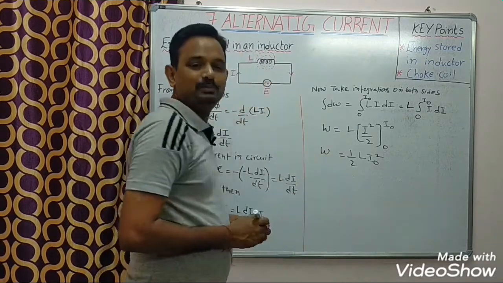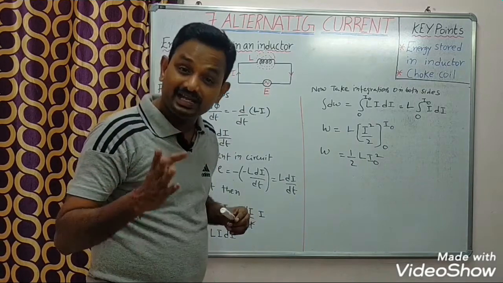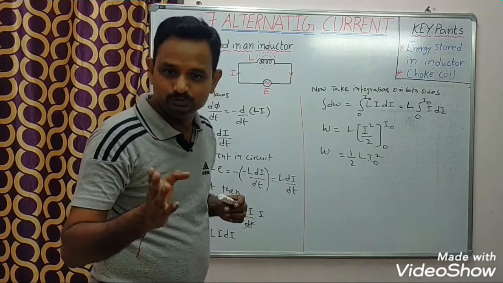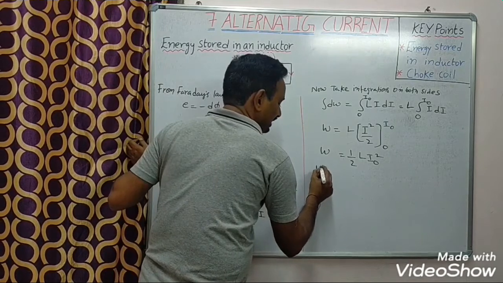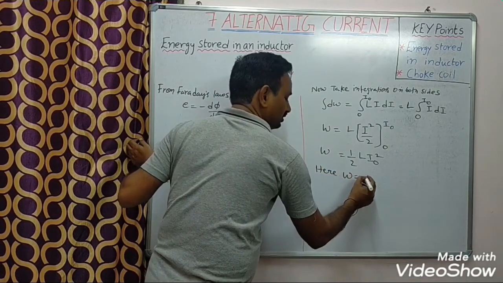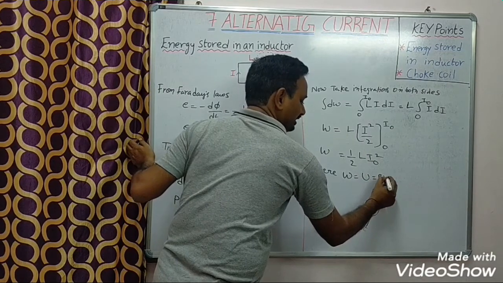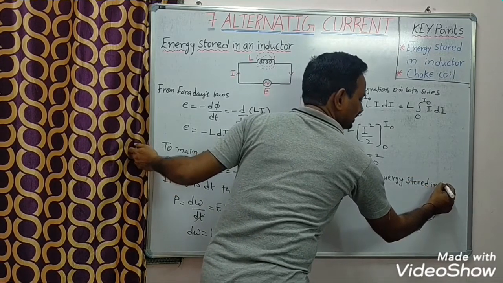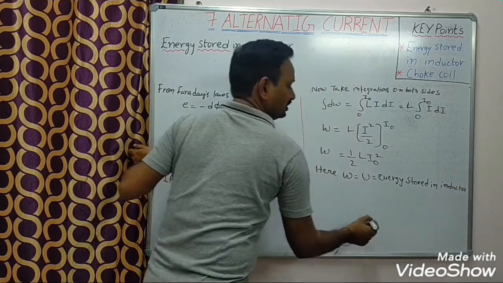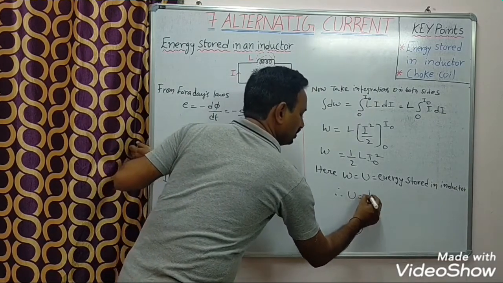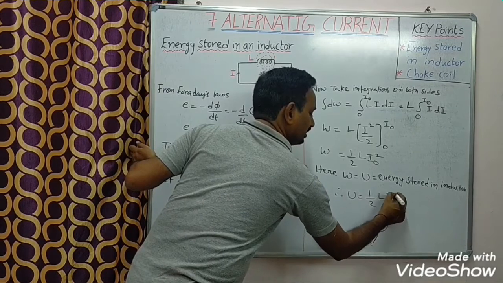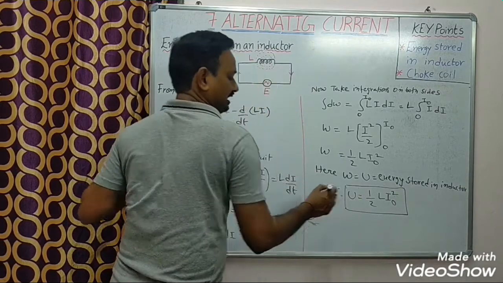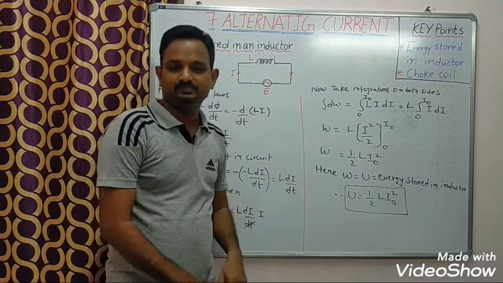So this work done will be converted into energy. That energy will be stored in the inductor. So instead of W, I can write U, that is energy stored in the inductor. Therefore, U equal to half into L I naught square. So I got the energy stored in an inductor.